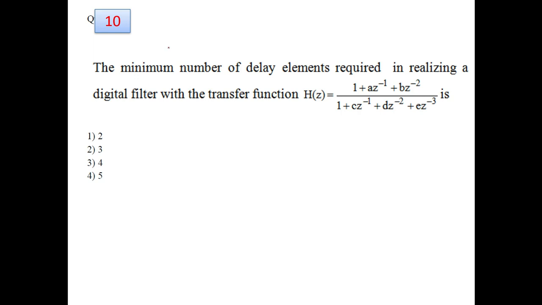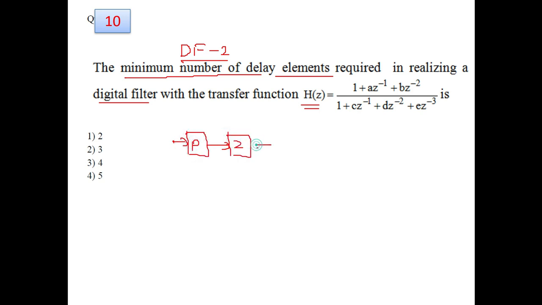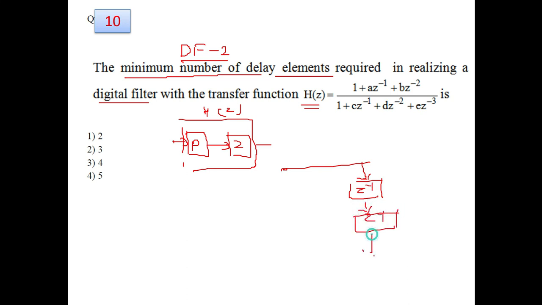Next, question number 10, we have to find the minimum number of delay elements required in realizing this digital filter with the transfer function H of z. Whenever the minimum number of delay elements is asked, always consider that we have to draw the direct form 2 structure of the given digital system. So in direct form 2 system, we realize poles first, and then we realize its zeros. Now, if you draw the realization structure of this system, there are 3 poles. So we will have 3 unit delay elements. A unit delay element means z to the power minus 1.